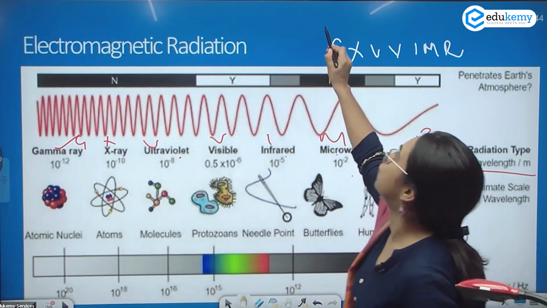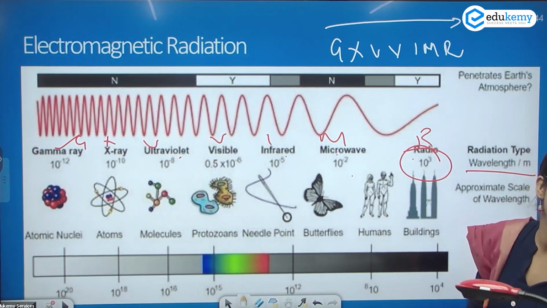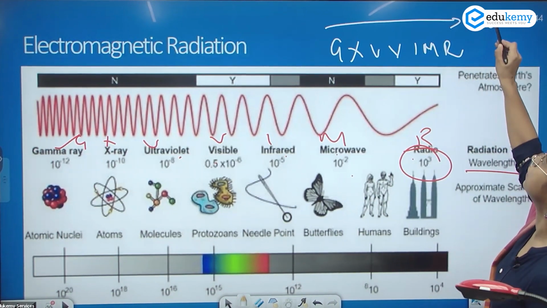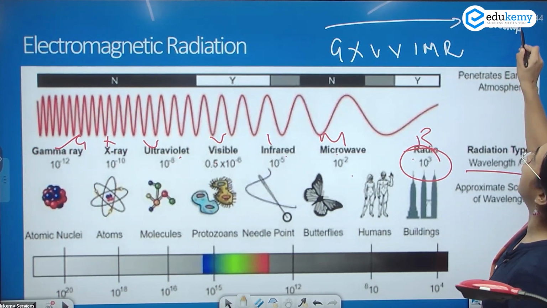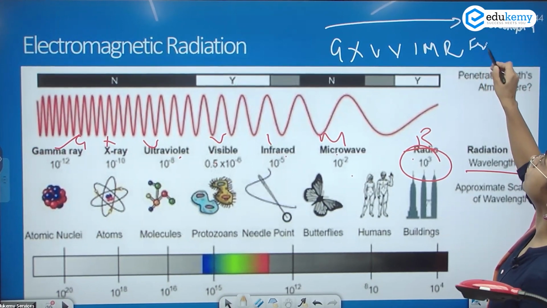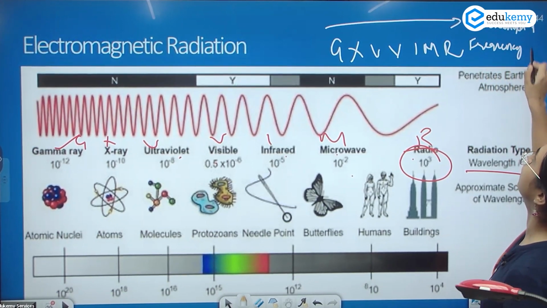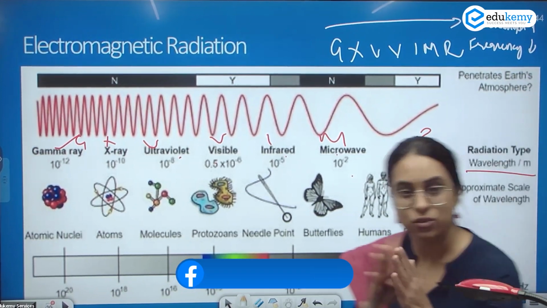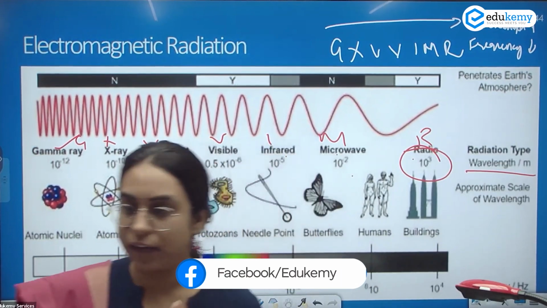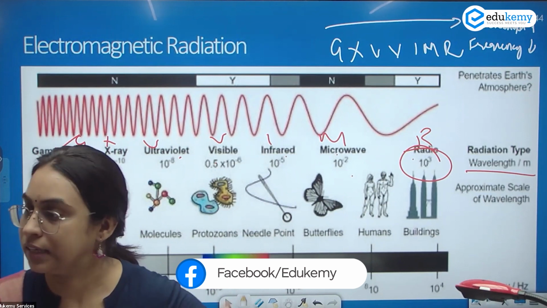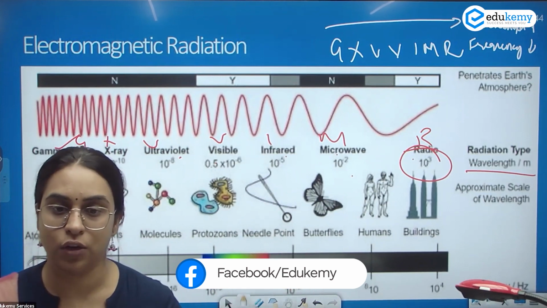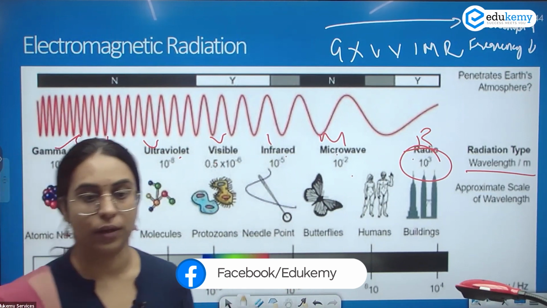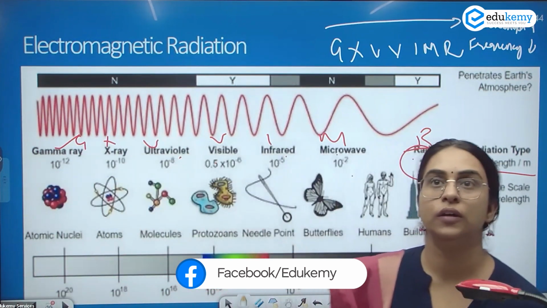The short form is GXUVIMR. As you move to the right, the wavelength is increasing, and the frequency reduces. So just know for a fact, GXUVIMR: radio wave has the greatest wavelength and the lowest frequency.